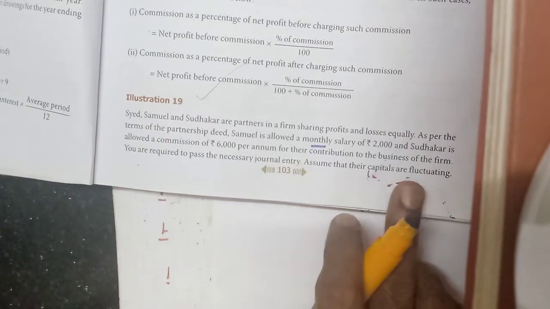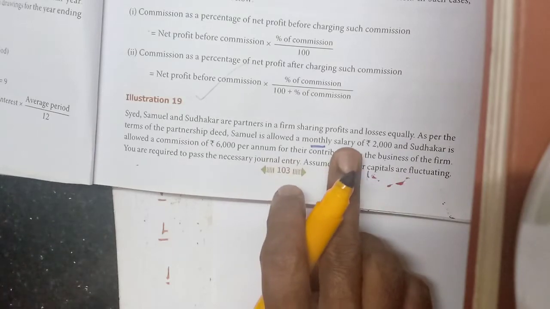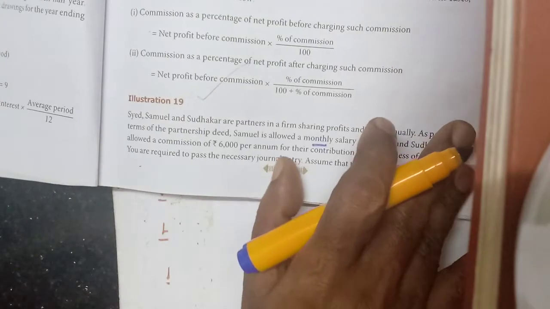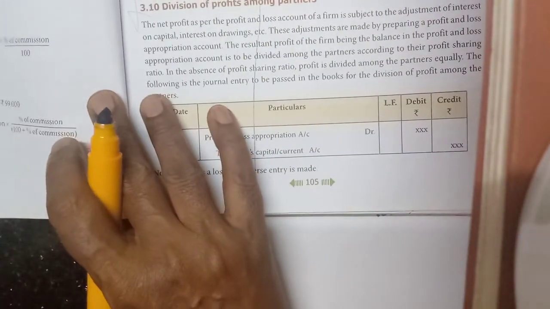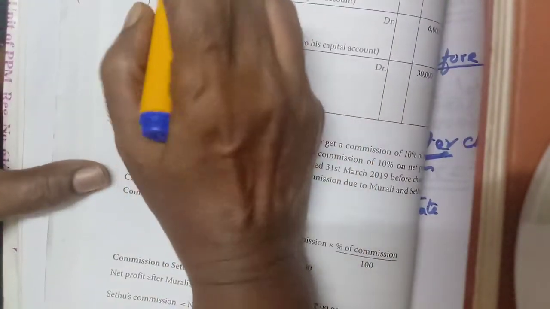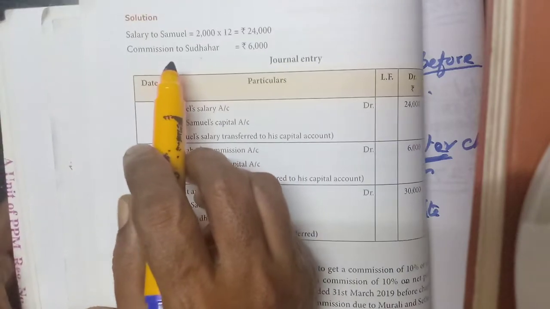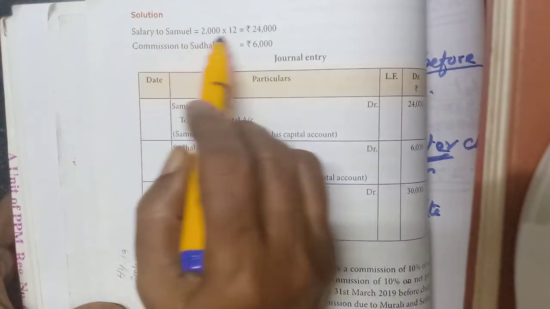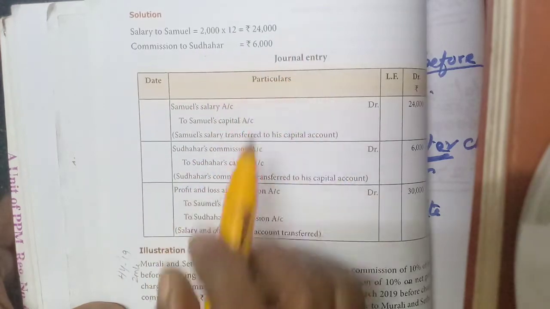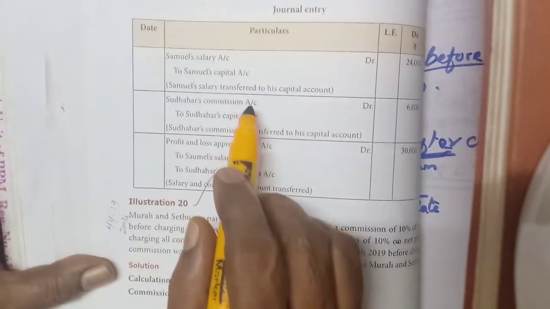If the capitals are fluctuating, then only the partner's capital account must be credited, for giving their salary and commission. So it is very simple. First we need to calculate salary to Samuel, 2000 into 12. Then commission given clearly, 6000. Now we will prepare the journal entry.